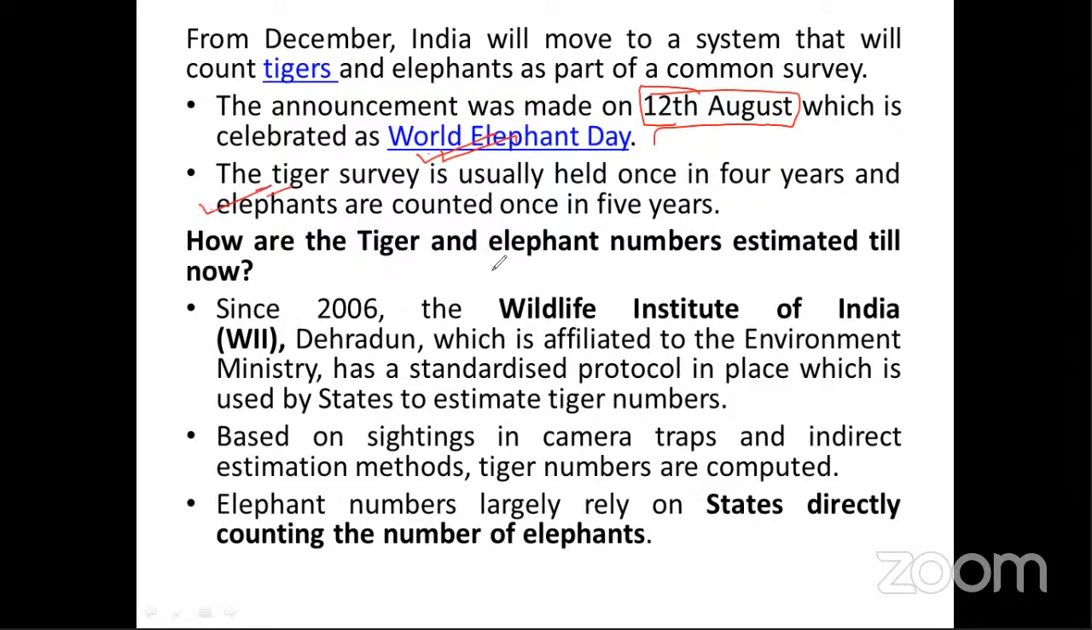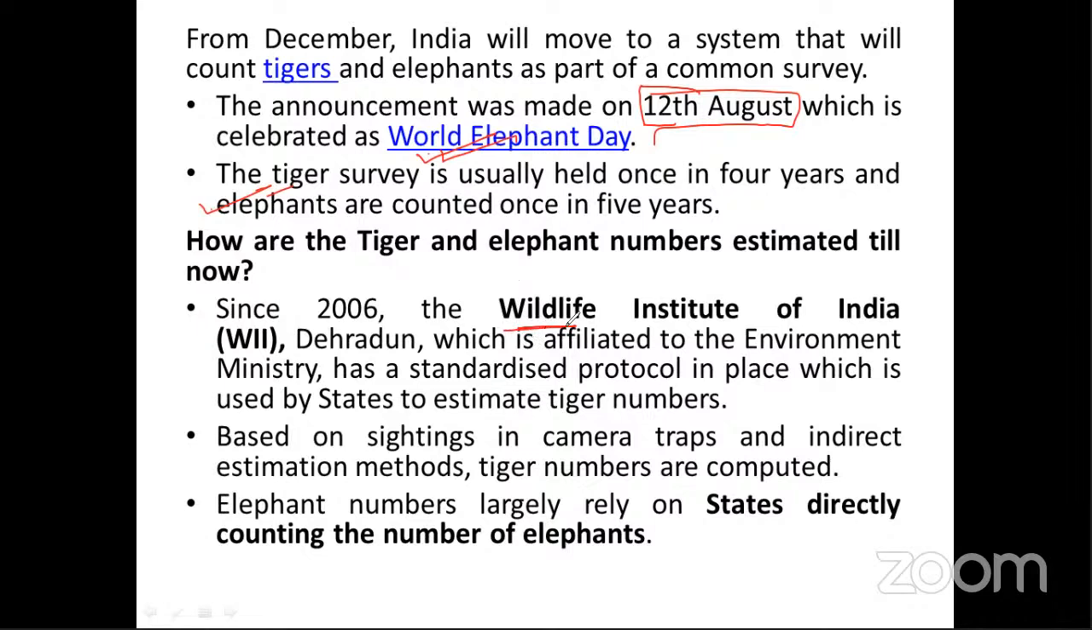Now, how are the tiger and elephant numbers estimated till now? What was the process so far? This is because of the Wildlife Institute of India. Again, I am making a very special note here. You must go through the Wildlife Institute of India. What are the functions of the Wildlife Institute of India? How was it established, and what is the procedure behind its establishment? Whether it works under the Wildlife Protection Act 1972 or the Environmental Protection Act 1986. So you must go through both Acts.